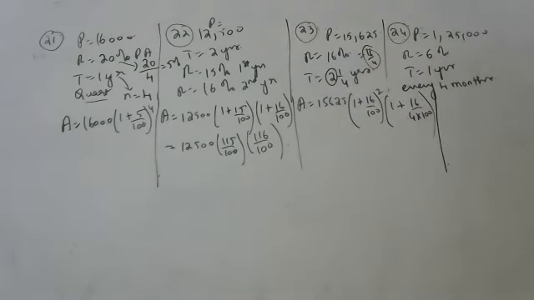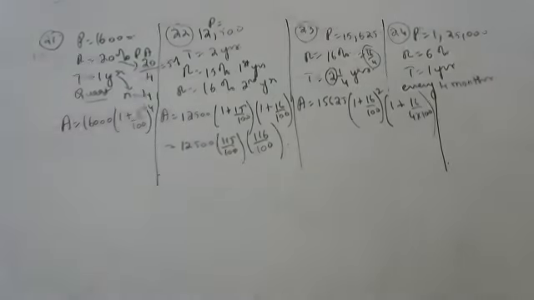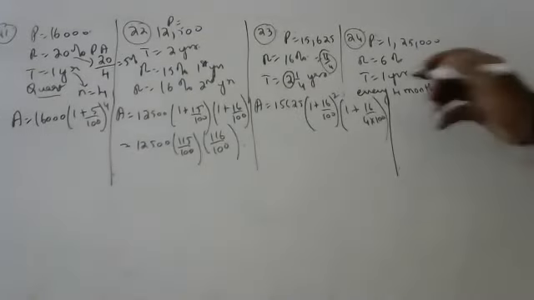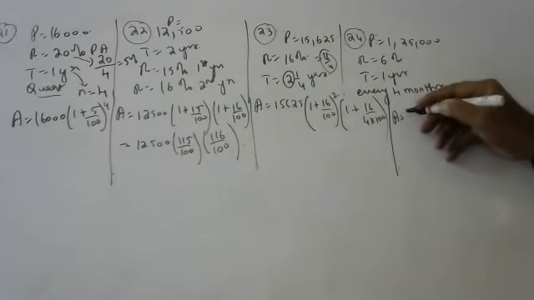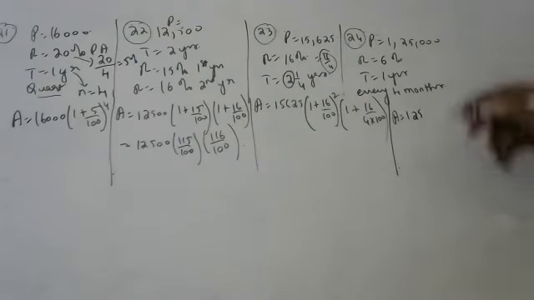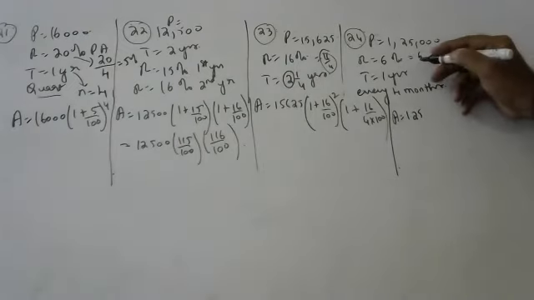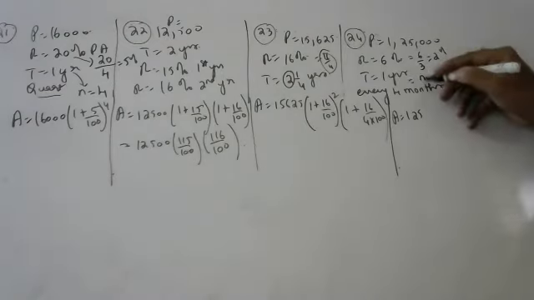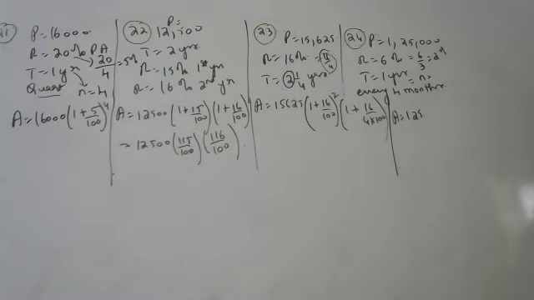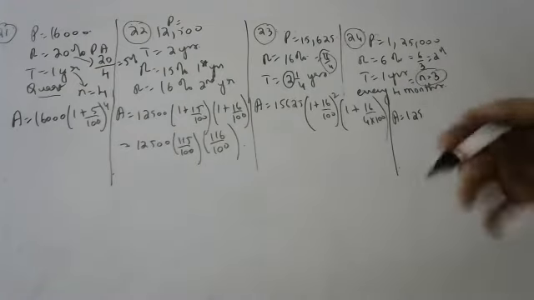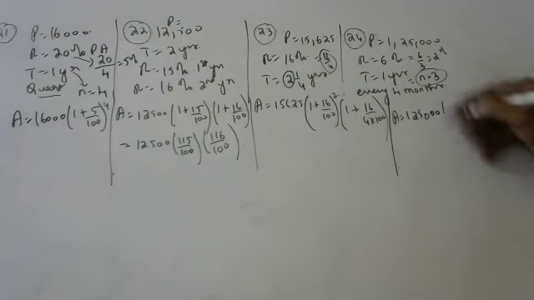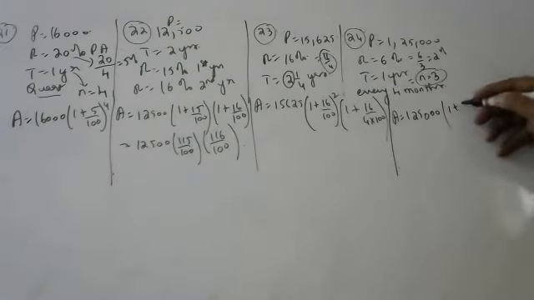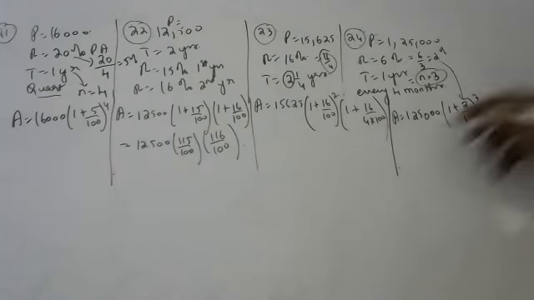According to hierarchy, next Rishikesh. Yes, sir. Every 4 months means there are 3 parts in a year, so 6 by 3. Fantastic. And in 1 year, how many 4 months are there? 3 parts. Very good. 1,25,000 into 1 plus 6 by 3, that is 2, by 100 whole to the power of 3.